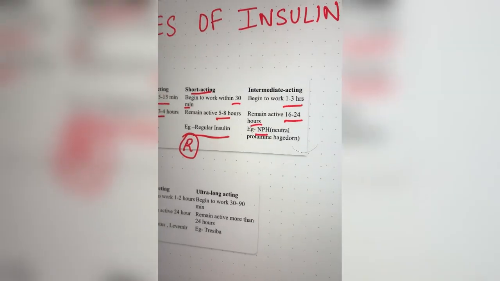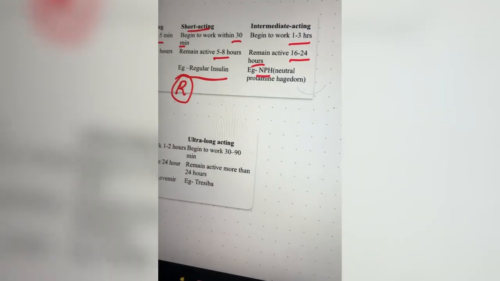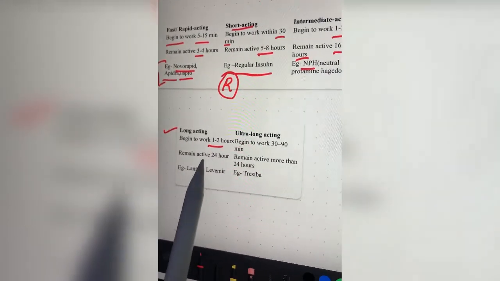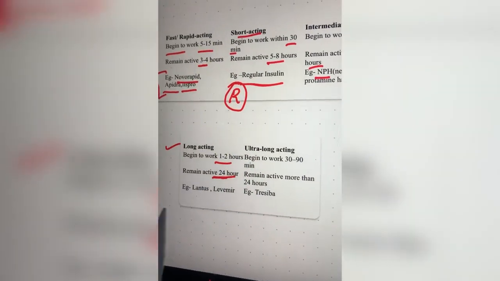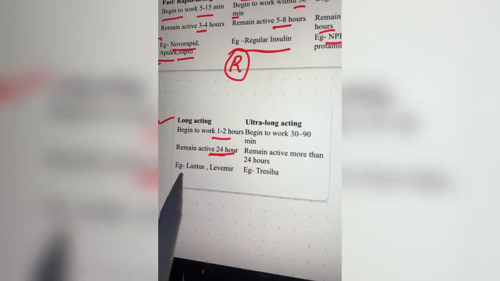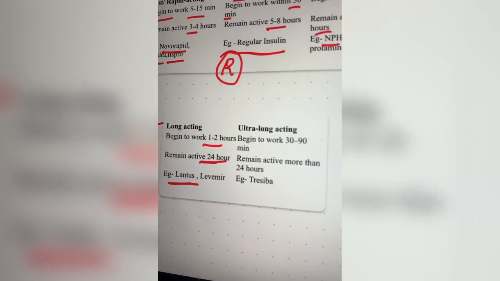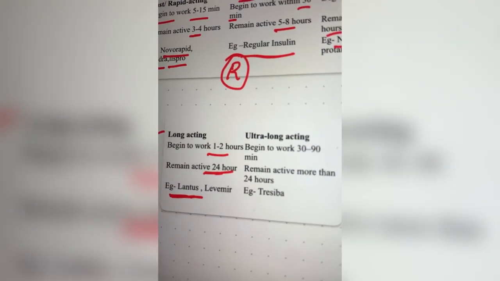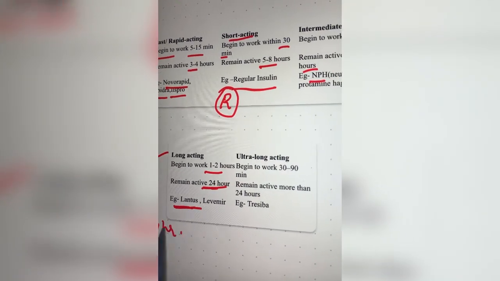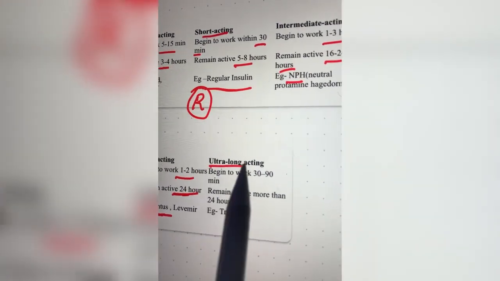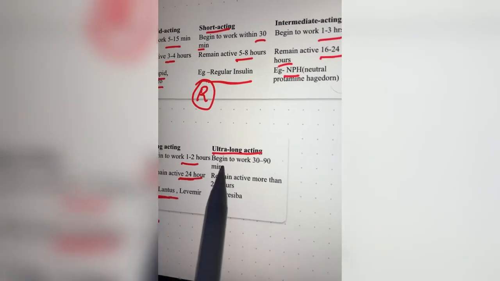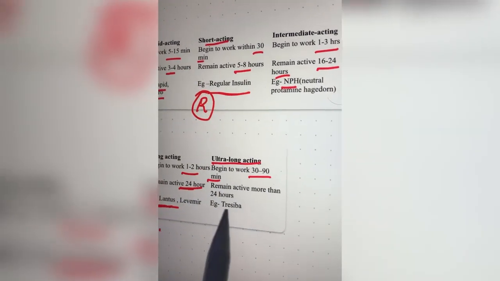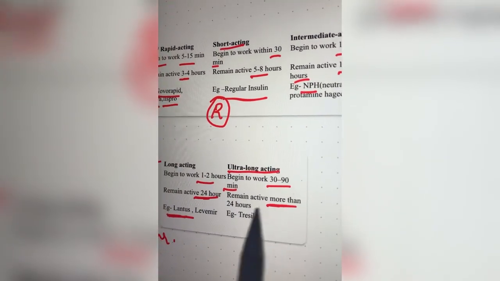We have a long acting insulin, which begins its work in 1 to 2 hours and remains active for 24 hours. The most common choice of doctors is Lantus for a long acting insulin, because once you have administered Lantus, it will remain in your body for the next 24 hours. And we have ultra long acting insulin nowadays, which begins to work at 30 to 90 minutes and remains there for more than 24 hours.